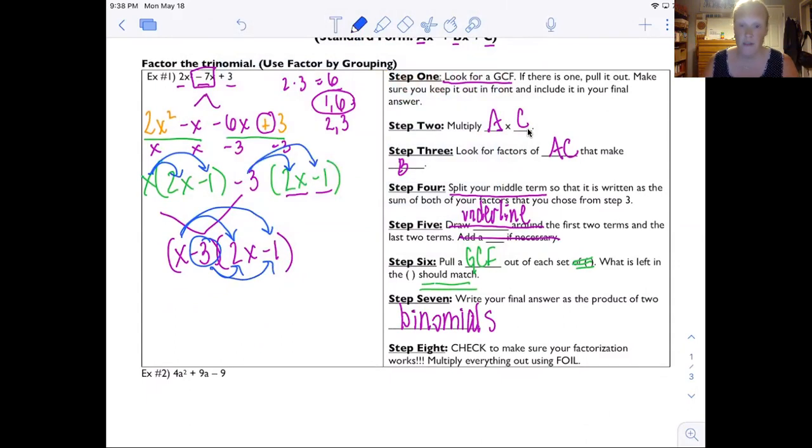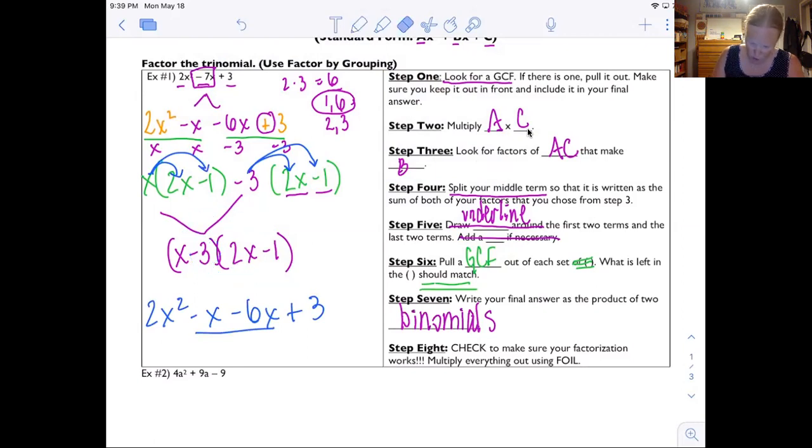What's super cool about this unit is you can multiply everything back out, which is what the last unit was about. And if it matches what you started with, you did it right. So x times 2x is 2x squared. X times negative 1 is negative x. Negative 3 times 2x is negative 6x. And negative 3 times negative 1 is a positive 3. Everything matches, and my middle term is negative 7x. Therefore, I can get rid of all these parentheses. This is my factored answer.